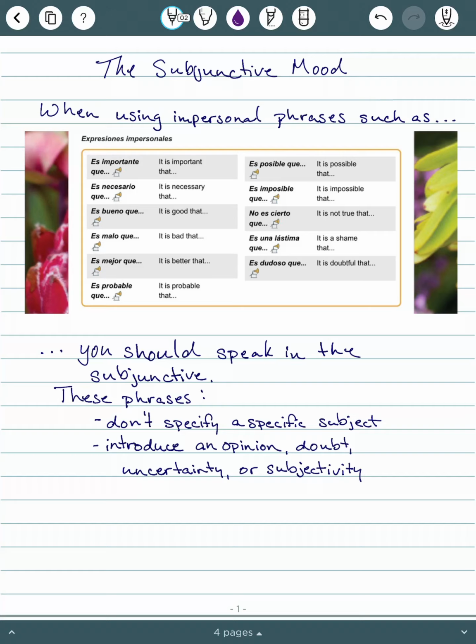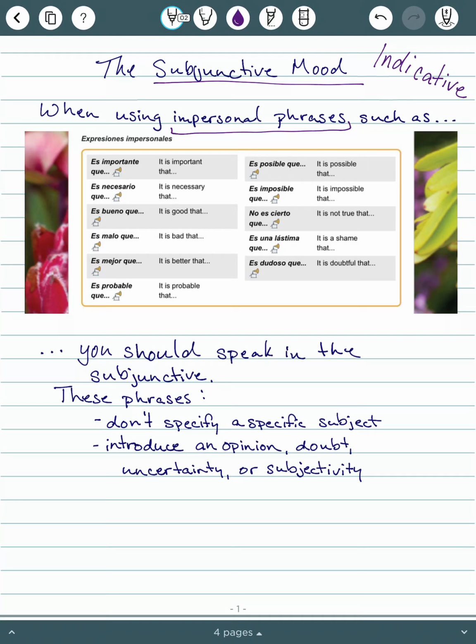Estudiantes. Today we are going to look at the subjunctive mood. So at this point, you have learned the present tense, the preterite tense, the imperfect tense, and this whole time you didn't realize that you were learning the present indicative mood, the preterite indicative mood, the imperfect in the indicative mood. Well, moods are just something we don't spend a whole lot of time thinking about, at least coming from English, but you would use the subjunctive mood when you're using more impersonal phrases.